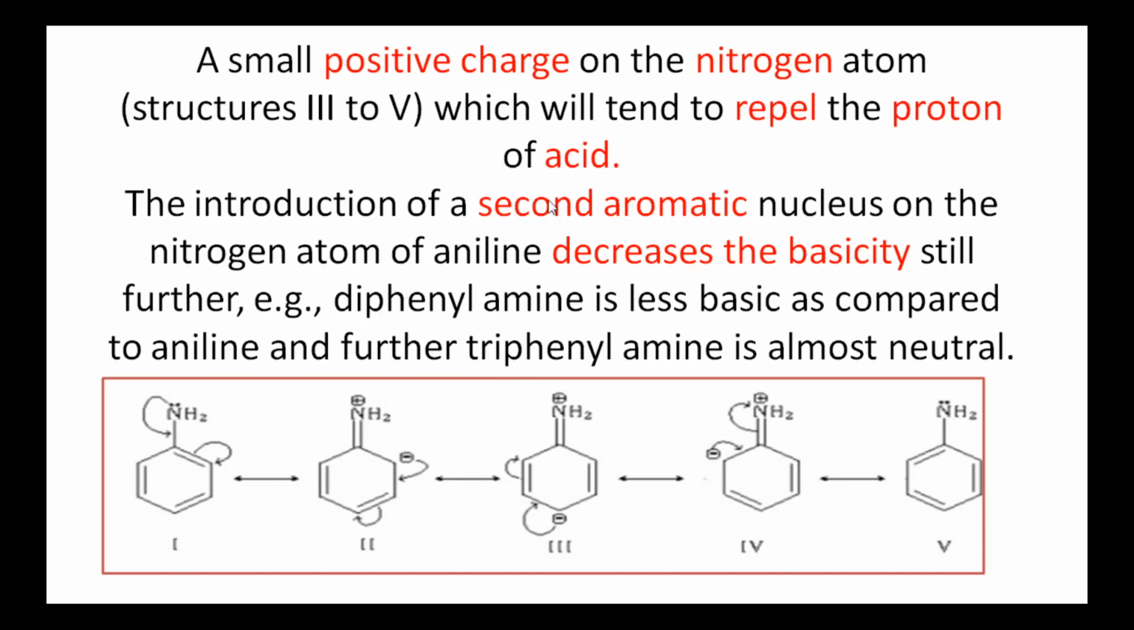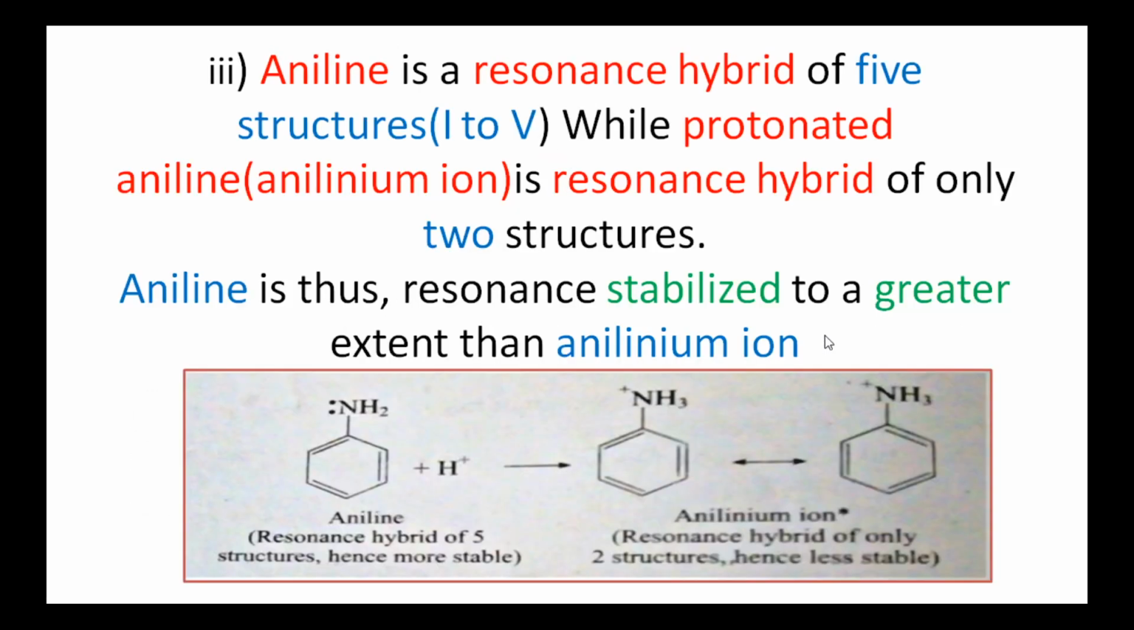The introduction of a second aromatic nucleus on the nitrogen atom of aniline decreases the basicity. That is, here there are two hydrogen atoms. One hydrogen atom is replaced with another aromatic ring, then its basicity further decreases. And if the second hydrogen is also replaced with another, third aromatic ring, then its basicity is completely decreased. Such a compound, triphenylamine, is almost neutral.